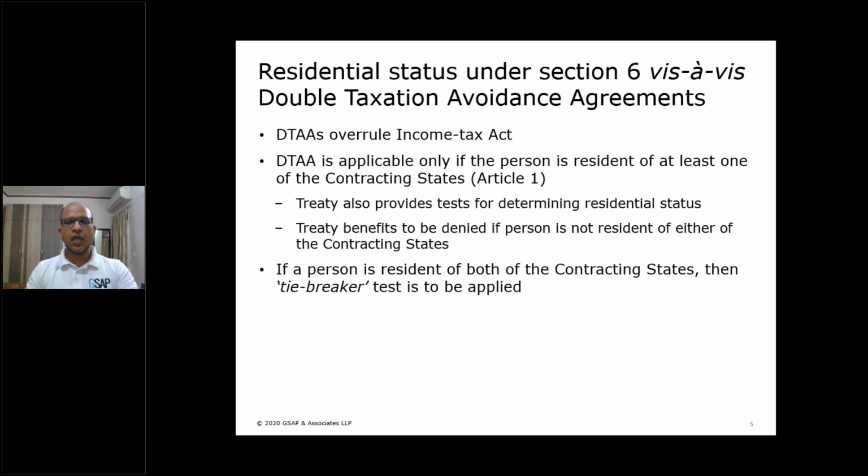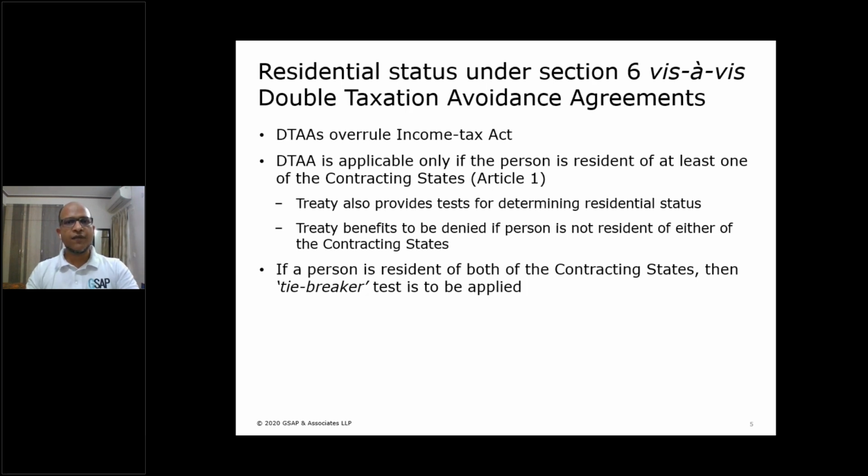For example, if a person wants to take benefit of the India-Singapore tax treaty, he should be resident either of Singapore or India or both as well. But if he's neither resident of Singapore nor India, then he's not eligible to claim benefit under the India-Singapore tax treaty. And if a person is resident of both of the contracting states, like India and Singapore, mind you, it's possible in a tax treaty because a tax treaty does not give any time threshold for the test of residential status.